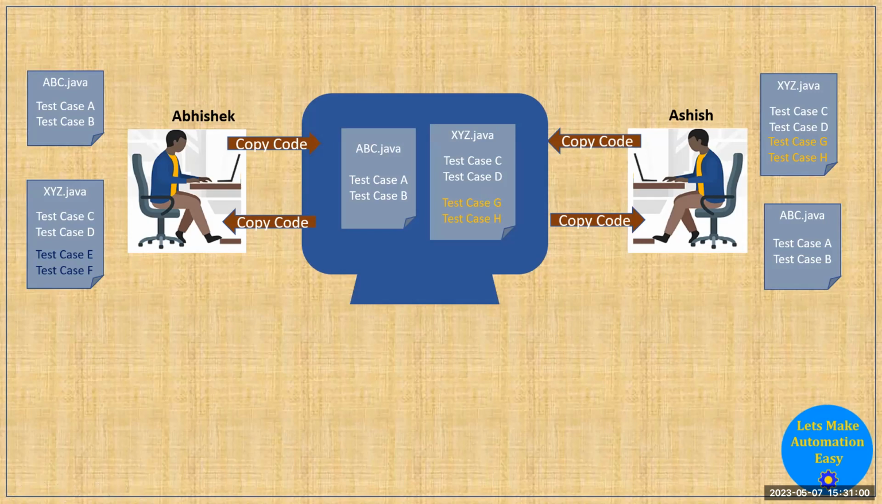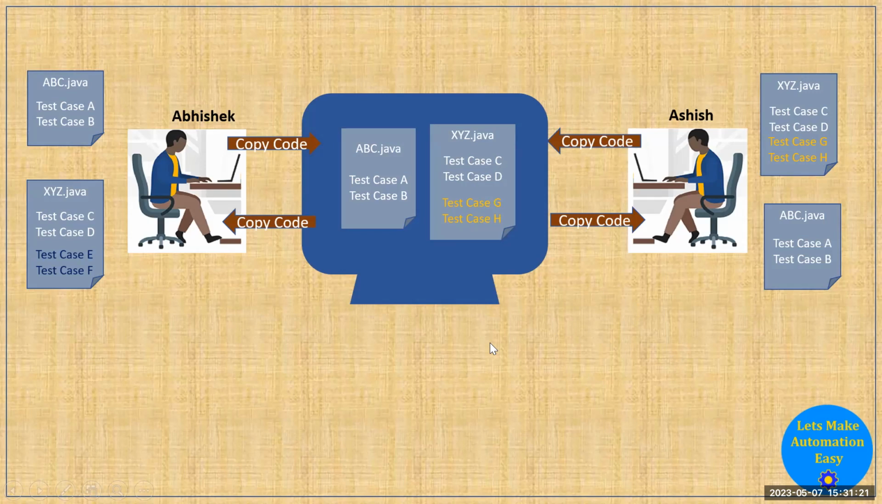In the XYZ file, Abhishek also added test cases E and F, and Ashish also added test cases G and H here. So if Ashish first updates the XYZ file on the shared machine, his changes will be there. Now the XYZ file contains test case 1, test case 3, test case C, test case D, G, and H.